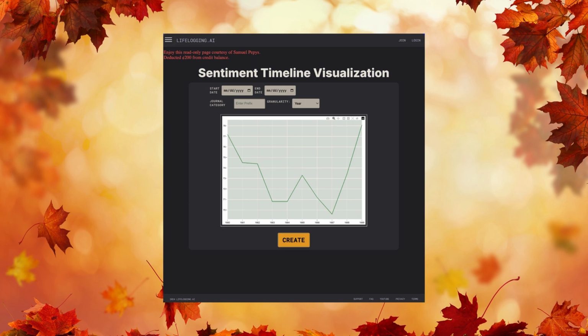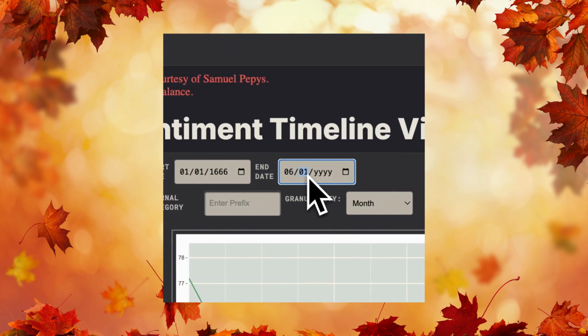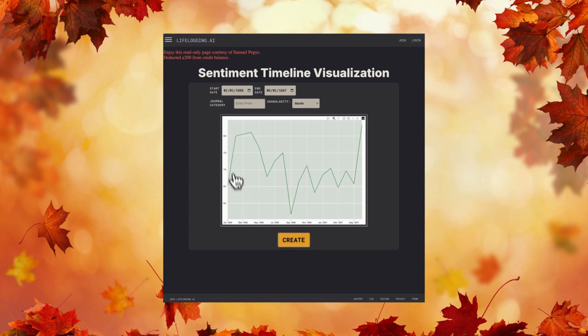If you're curious to see similar insights into your own writing, you can use this web app to run sentiment analysis on your content too. Now let's adjust the time granularity from yearly to monthly and set the date range to focus on January 1st, 1666 to June 1st, 1667. Then we create a new visualization of his diaries for that period. With this web app, you can analyze sentiment trends in your own writing too.